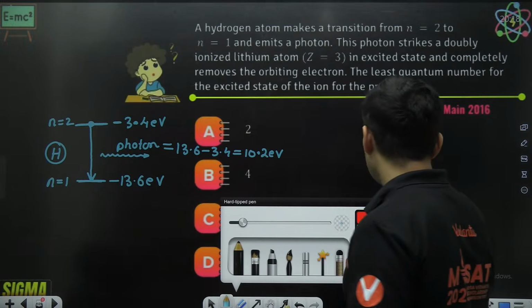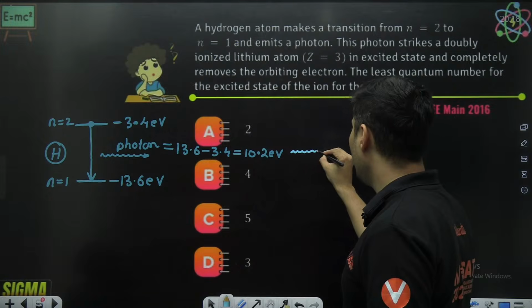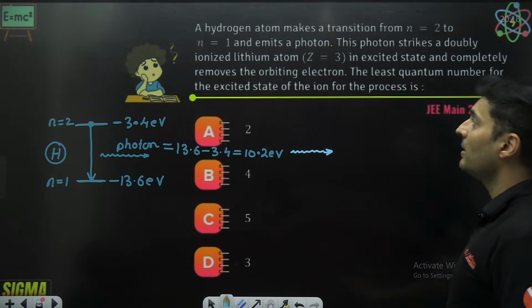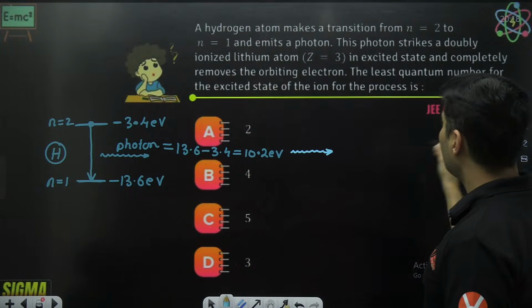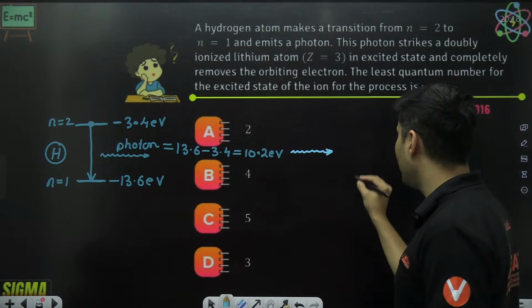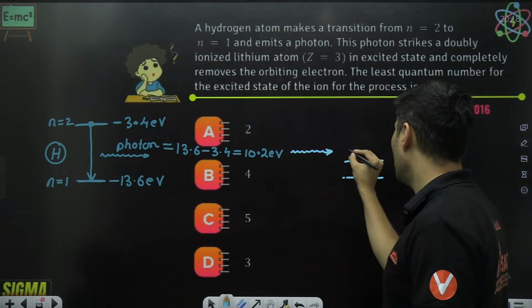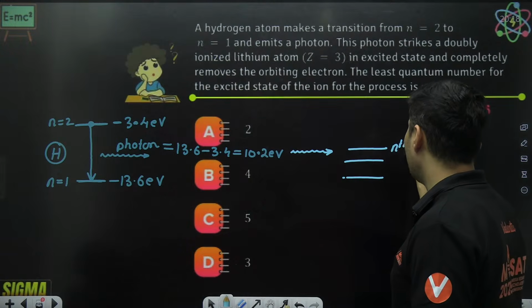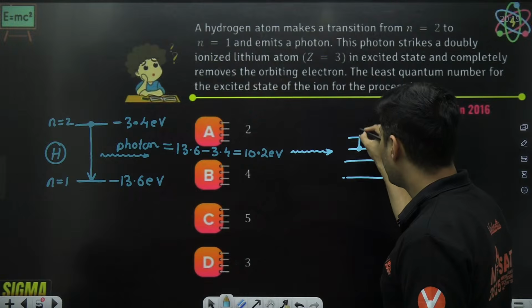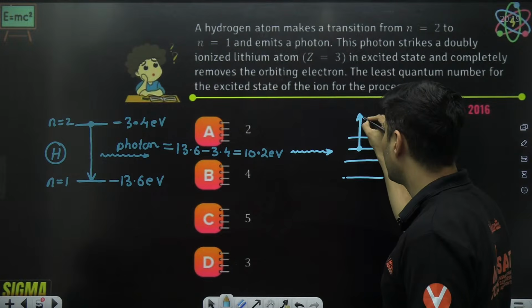Very good. Now, what is happening is this same photon is going and hitting a lithium atom. And in that lithium atom, the electron is already in the excited state. So maybe 1, 2, 3, some nth state it is there. And what happens is that electron gets completely knocked out.